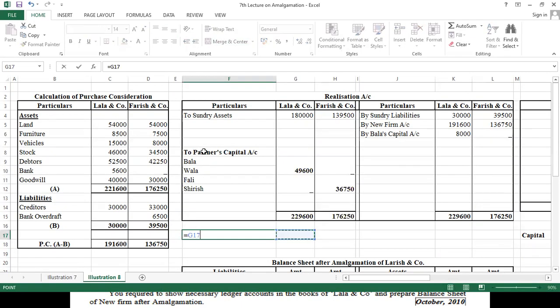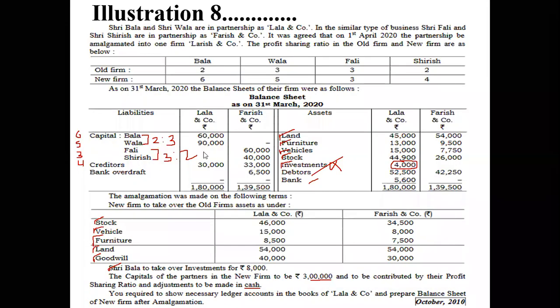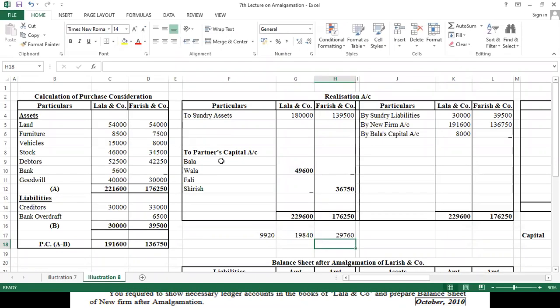So total units is 5. This amount divided by 5, we got this much. Then multiply by 2 for Bala and by 3 for Wala. Okay, 2:3. So let's see.